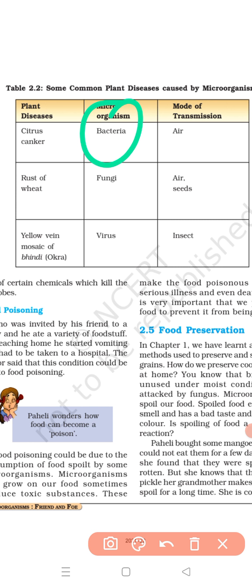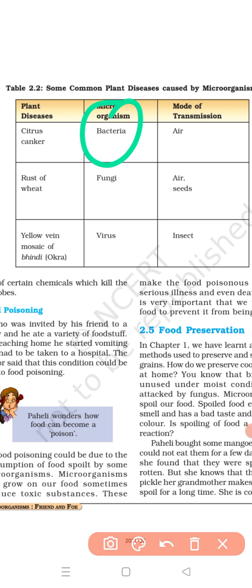And this citrus canker disease is transmitted through air. So the mode of transmission of citrus canker disease of plants is air.